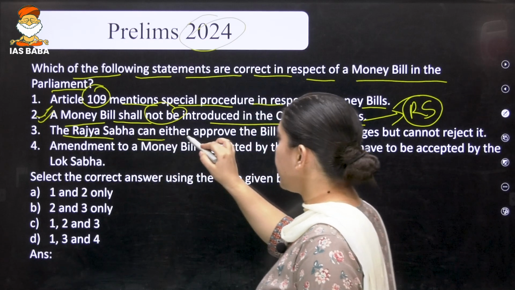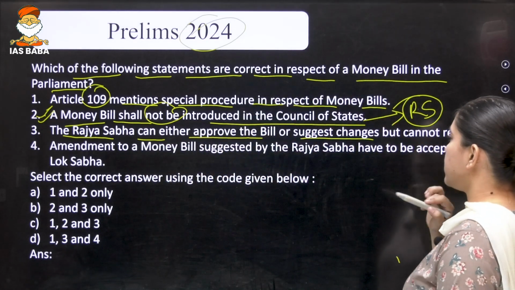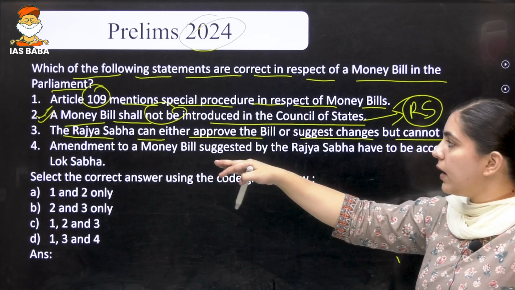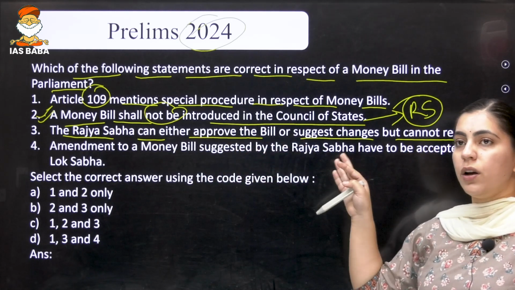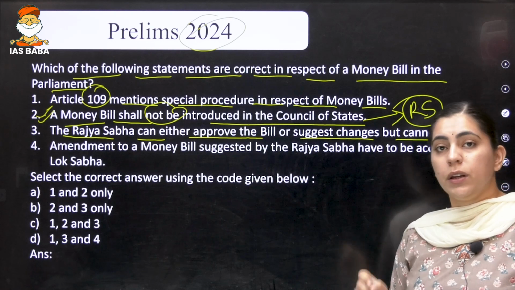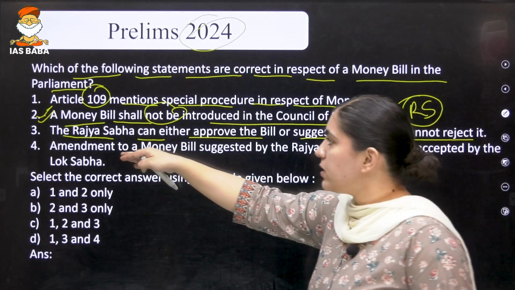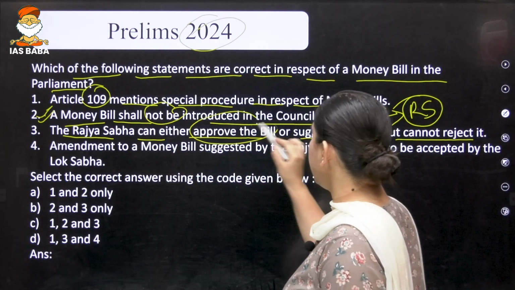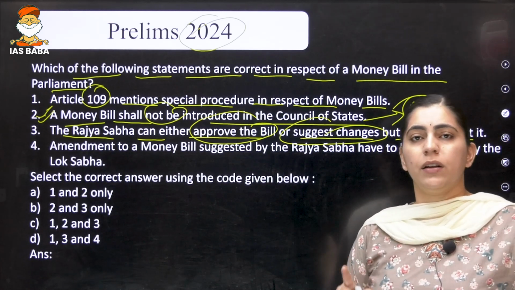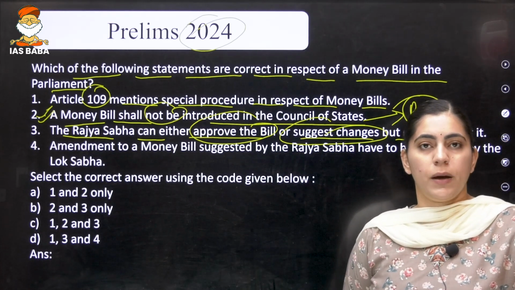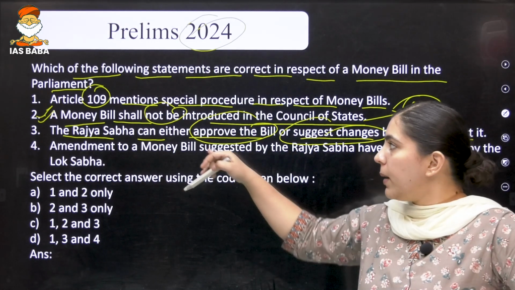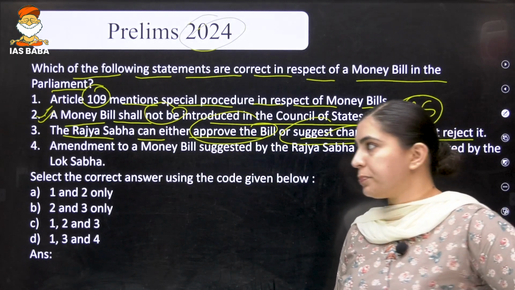Then, the Rajya Sabha can either approve the bill or suggest changes but cannot reject it. Yes, this is correct. But you also need to understand that if Rajya Sabha approves the bill or suggests changes, the Lok Sabha is not bound to take a decision as per the Rajya Sabha's advice. Rajya Sabha cannot reject it, but can amend or approve the bill.